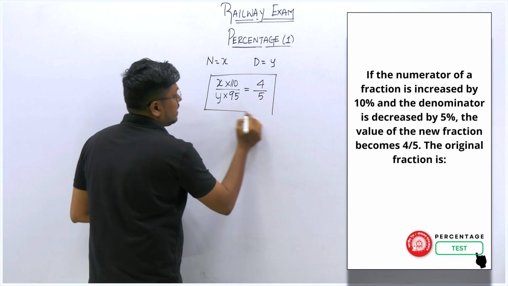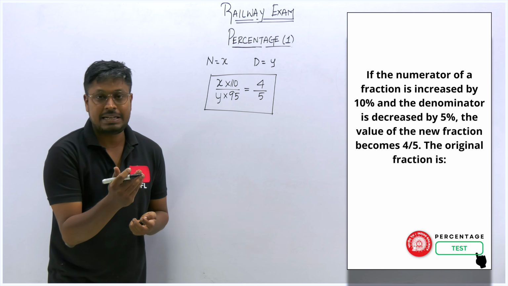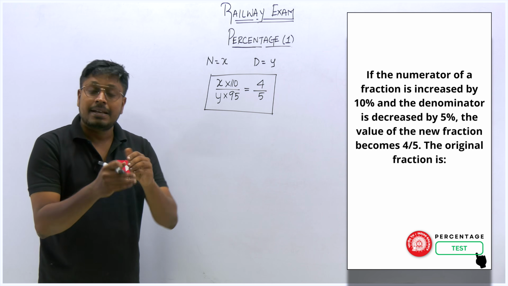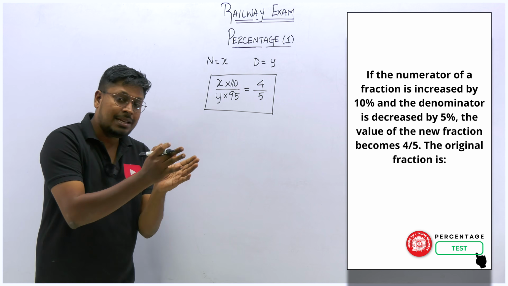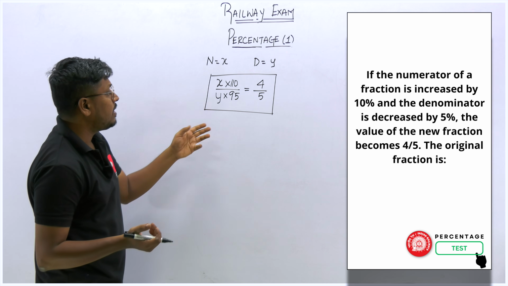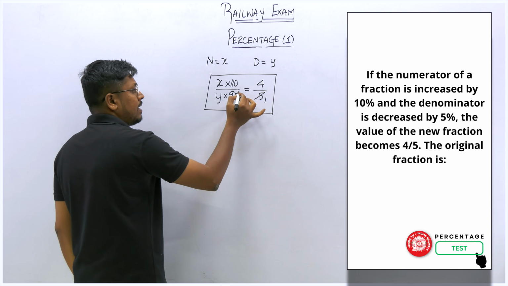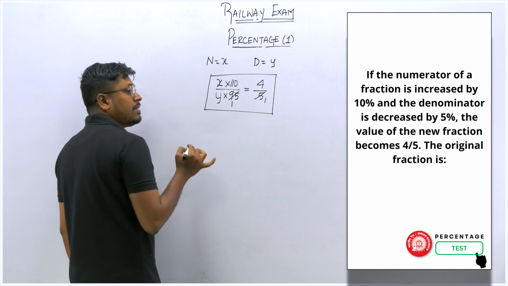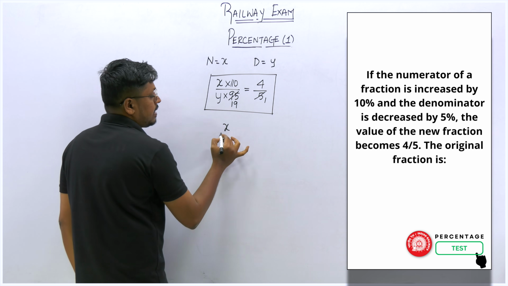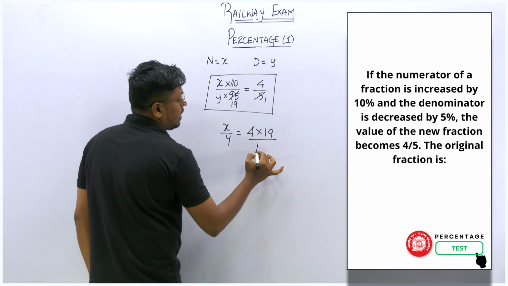Right? So always remember that if they are increasing a value, so if it is 10 percentage increase, write it as 110. If it is 20 percentage increase, then write it as 120. If it is a decrease from 100, subtract that value, right? So now we have to solve the question here. So what we can do here is, I think we can cancel: 1 5s are 5. So here also we can cancel it. 1 5s are 5, so remaining will be 4. 9 5s are 45. So the resultant x by y is equal to 4 into 19 divided by 110.